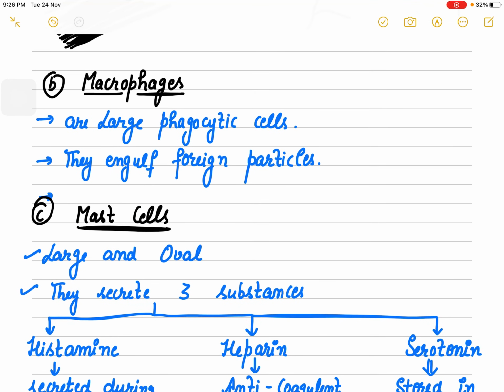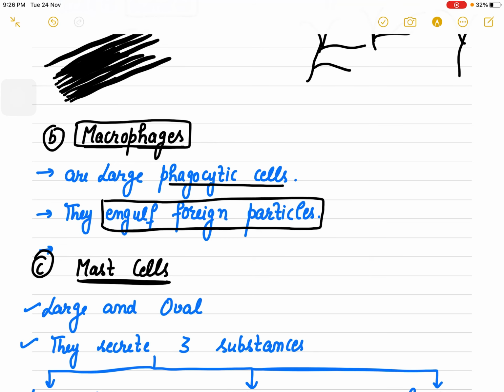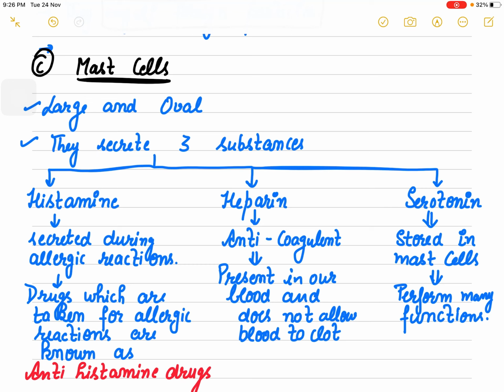The next type of cells present in the loose connective tissue is the macrophages. You know that macrophages are large phagocytic cells. Phagocytic means they eat something. So what do they eat? They engulf foreign particles.